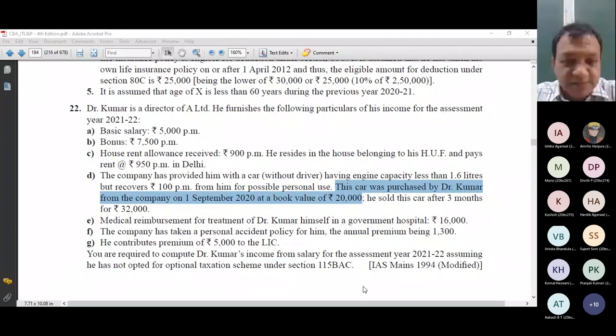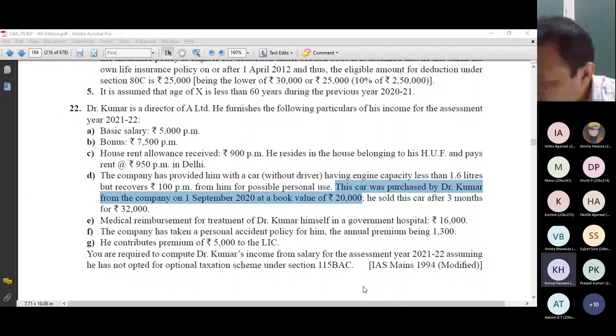Can anyone tell now what is this? Yes, Arman. Net of depreciation. I have not understood. This is net of depreciation. I'm not asking that. What this line signifies? Complete concept.